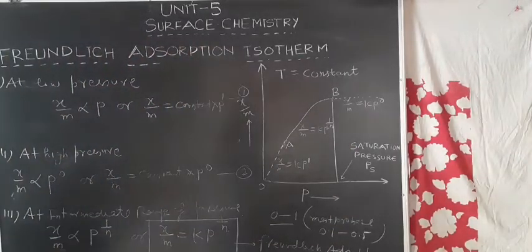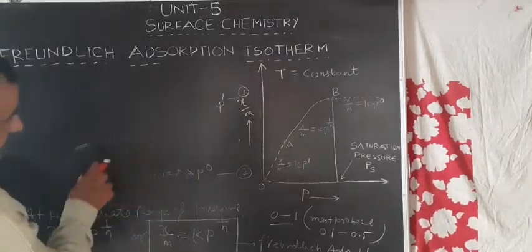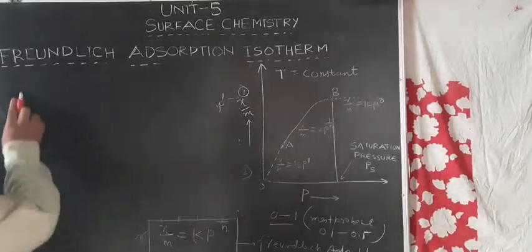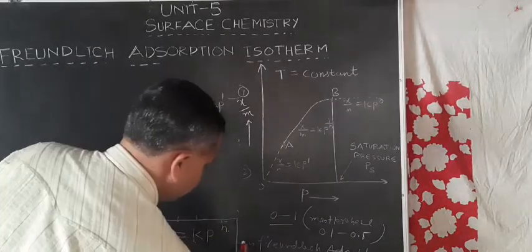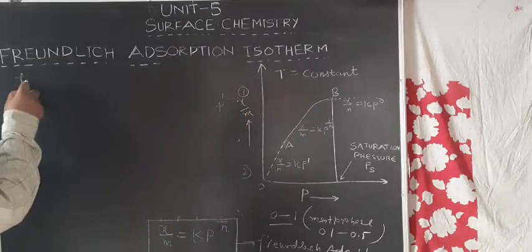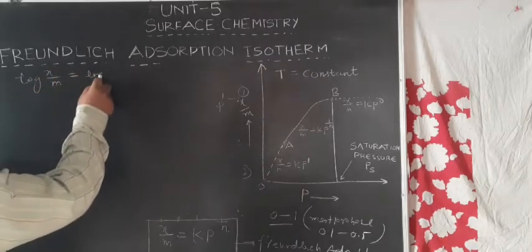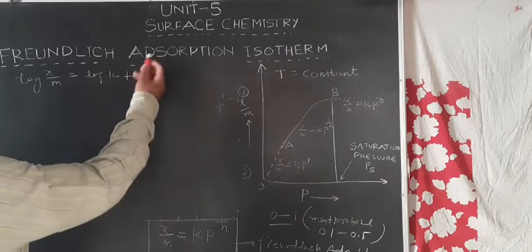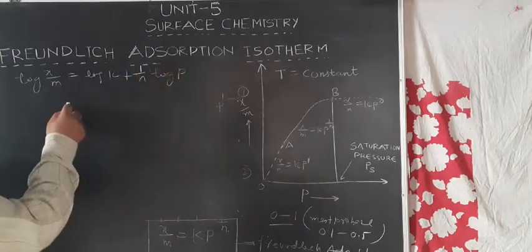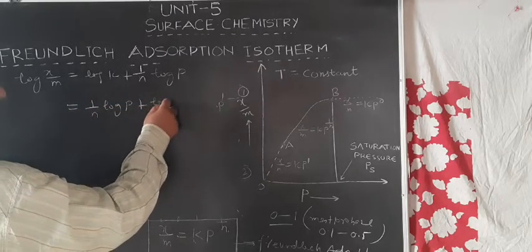Okay, so in order to check the validity of this Freundlich adsorption isotherm, let's take the log of equation number 3 on both sides. When the log is taken, it comes out to be log of x by m is equal to log of k plus 1 upon n log of p. So we can write it as 1 by n log p plus log of k.